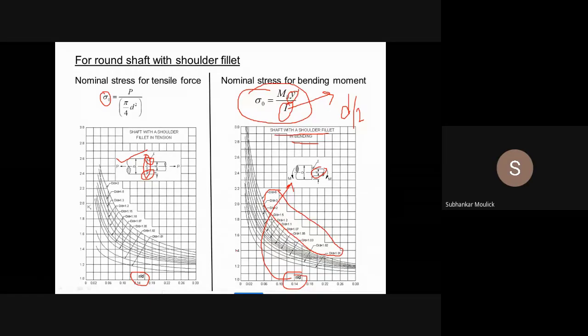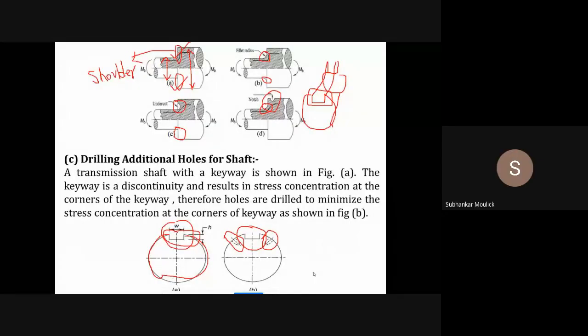Okay. With this, we have completed the theoretical portions of stress concentration factor. Fine. In tomorrow's class, what we will do is we will try to solve some design problems related to this stress concentration. Then it will be clear to you how the things are happening. Any doubt?